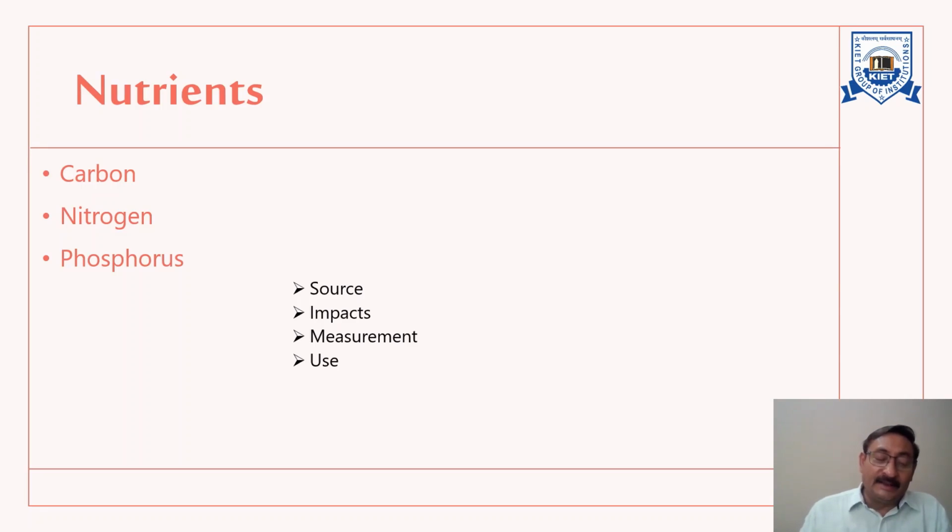The third one is phosphorus. Actually, it is often the limiting nutrient for plant growth. Phosphorus occurs in nature as a phosphate. Inorganic phosphate, we refer to as orthophosphate. Now, if we talk about the source of phosphorus, it is a constituent of soil, and it is used in fertilizer to replace or to supplement the natural quantities in agricultural land.